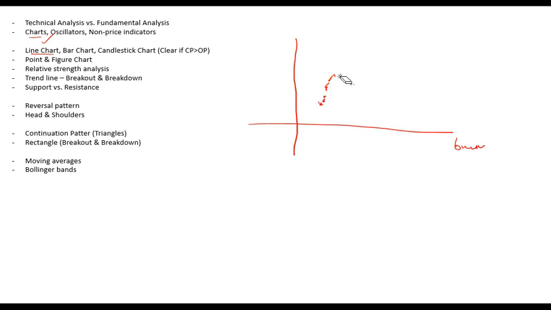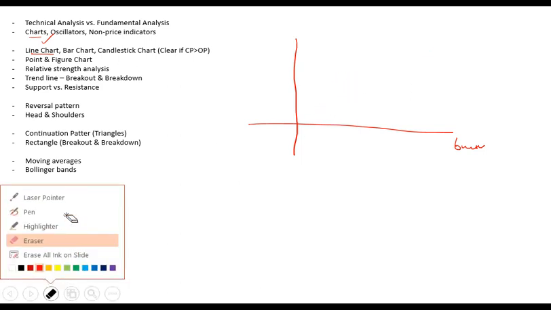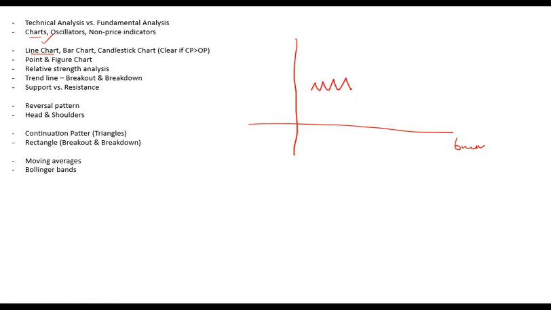So maybe there is a stock which closes nearly at the same price, which means its price does not move much, but during the day there is high volatility. That is, maybe during the day it goes up and it goes down significantly. So how do you capture that volatility? In order to capture that daily volatility, you use bar charts.